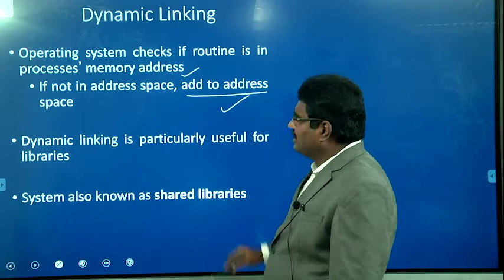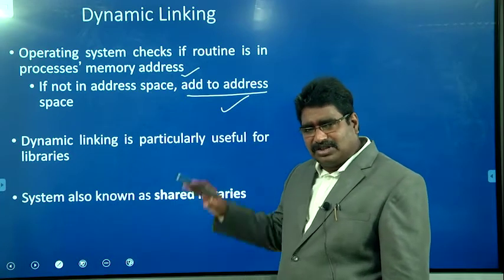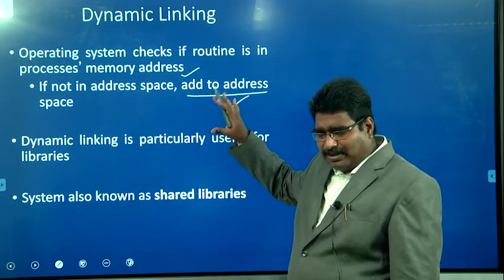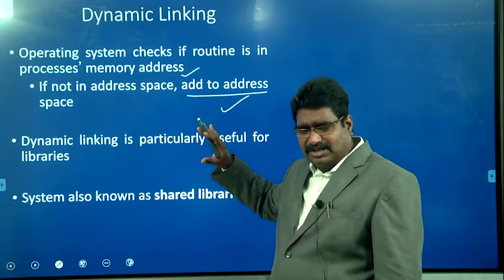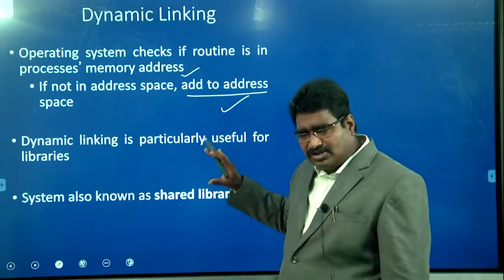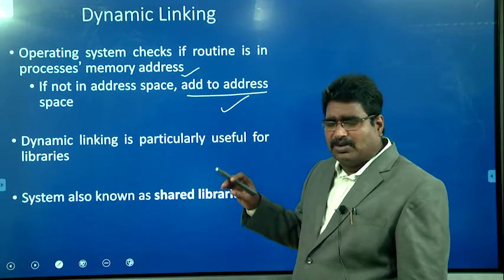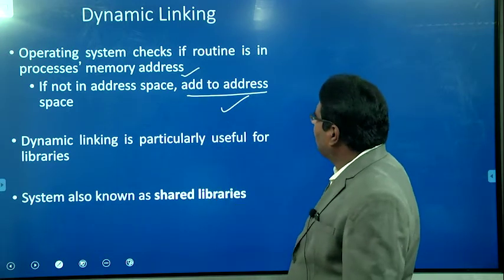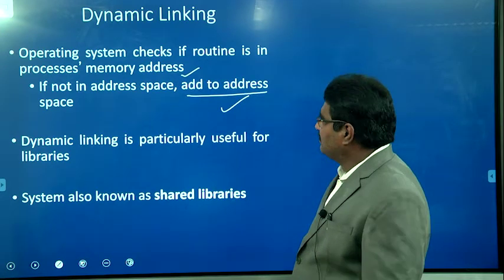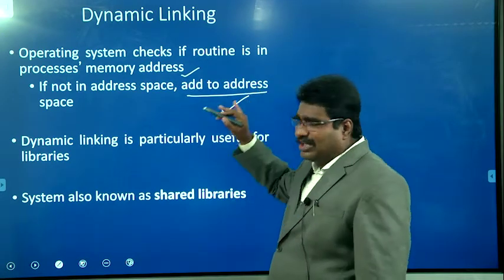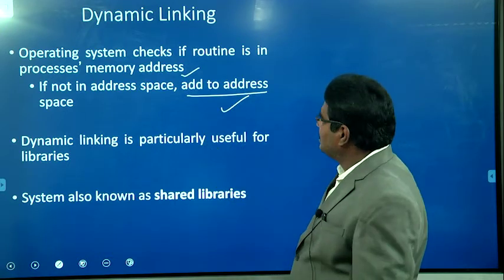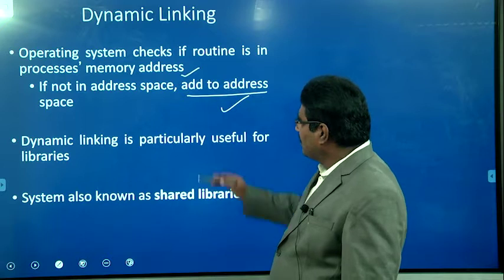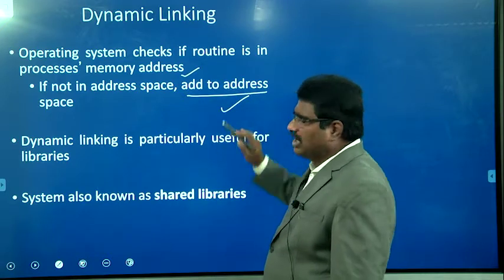What is the meaning of address space? The primary memory is divided into two partitions: one is the user space and the other is the operating system. In the user space only the user-related processes are loaded into the primary memory. Whenever we call a routine, first it verifies whether the routine is available in the user space or not. If it is not in the process memory address space, it is added to the address space.